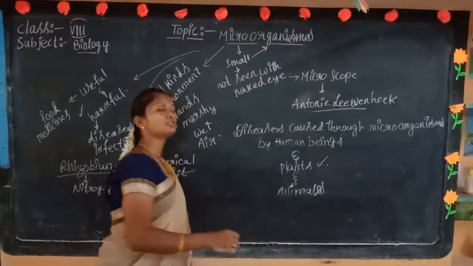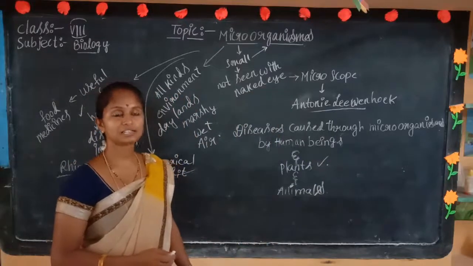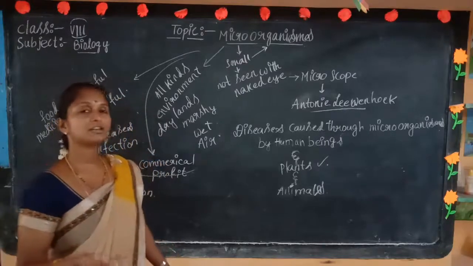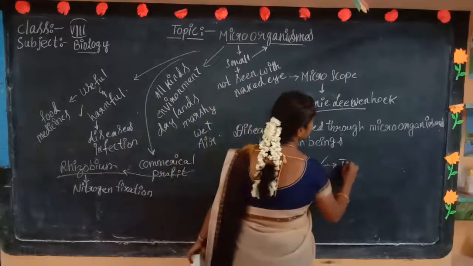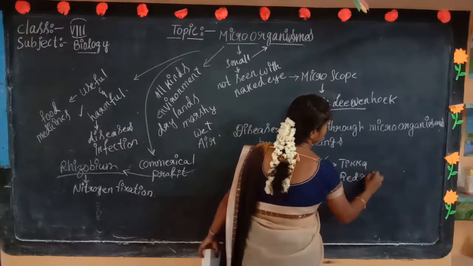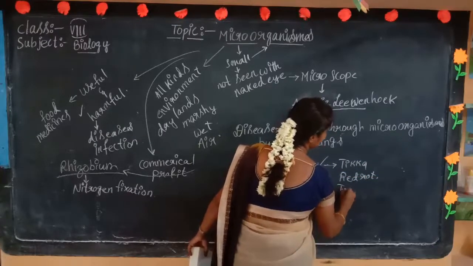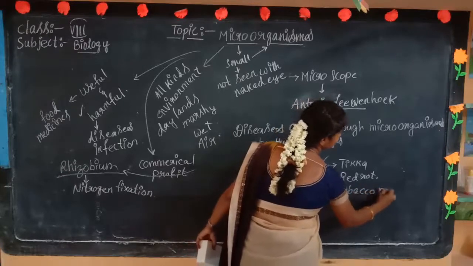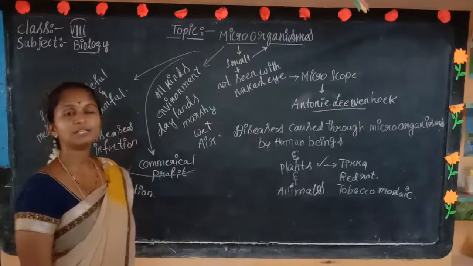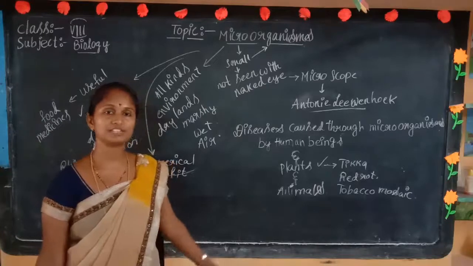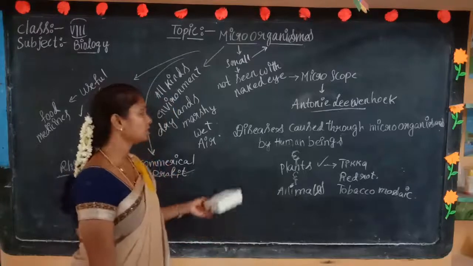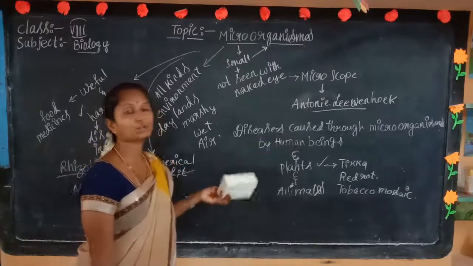How plants get diseases, we also discussed in the last classes. Diseases occur through transmission by air, water, seeds and insects. Examples are Zika disease, red rot disease, and we also discussed the tobacco mosaic virus disease. And next, for the animals, how the animals get affected, with the help of flood diseases, disease is caused through microorganisms.